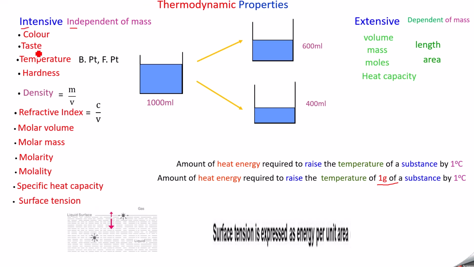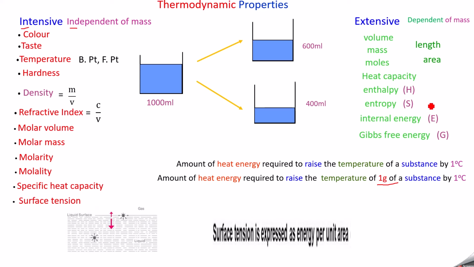So these are the intensive properties, and we have here volume, mass, moles, heat capacity, length, area, they all will come under extensive property. In addition to this, we have enthalpy, entropy, internal energy, Gibbs free energy, all will come under extensive properties. You should know this one. Based on that, during the thermodynamic classes, I will discuss more and more about extensive and intensive property wherever possible.